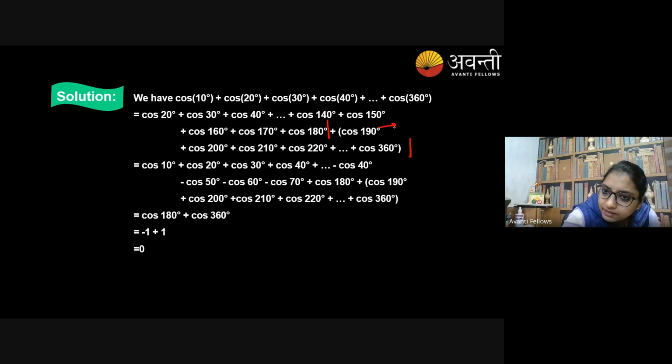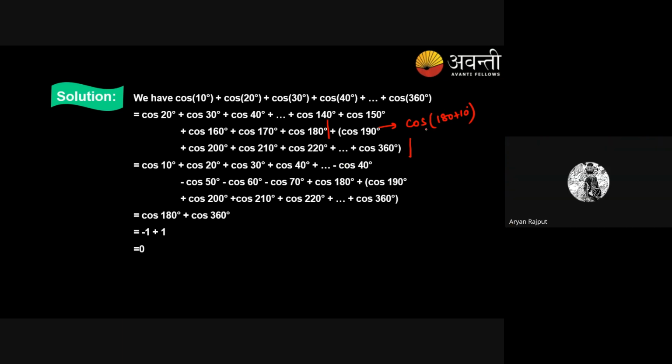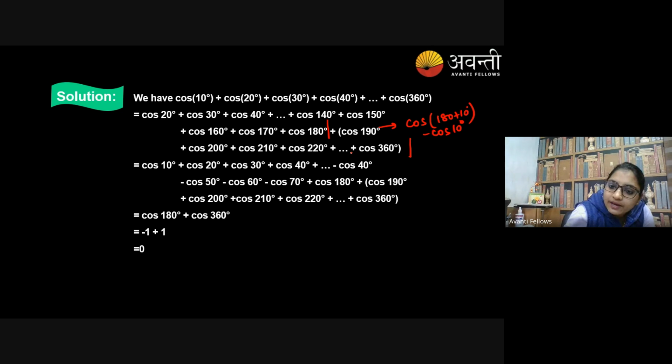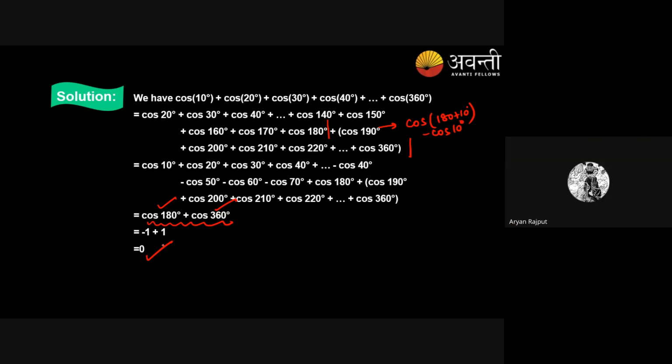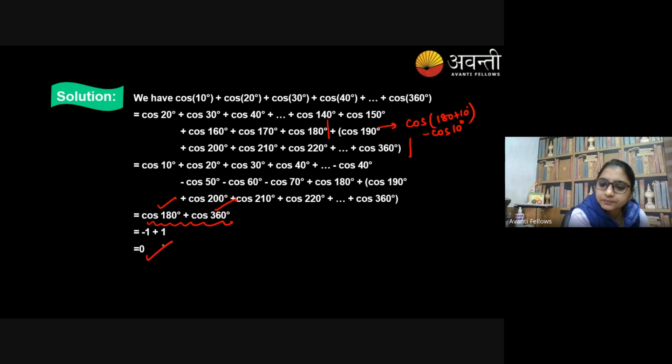So can I rewrite it as cos of 180 plus 10? Agree? Yes, ma'am. So it will become minus cos 10 degree and so on. Conversions will occur. Only two angles will be left, that is 180 and 360. Cos 180 is minus 1, cos 360 is 1. So answer is going to be 0. Clear? Any doubt, any confusion till there? Yes or no? No, ma'am.